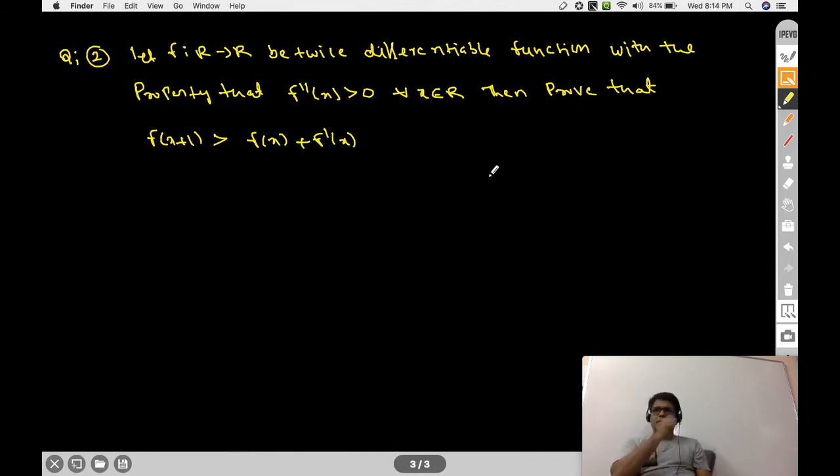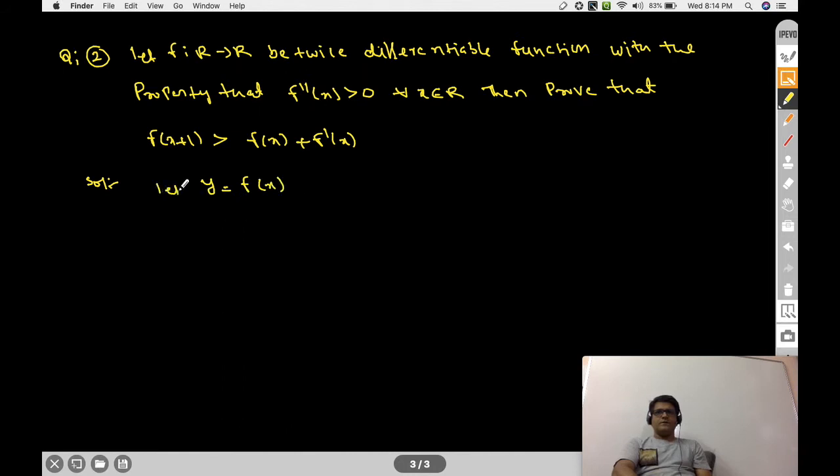This is the question. In the closed interval x to x plus 1, you define one function y is equal to f of x.